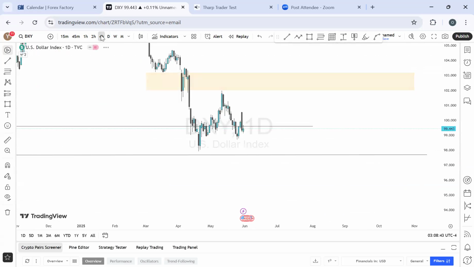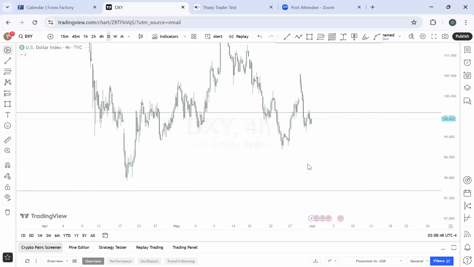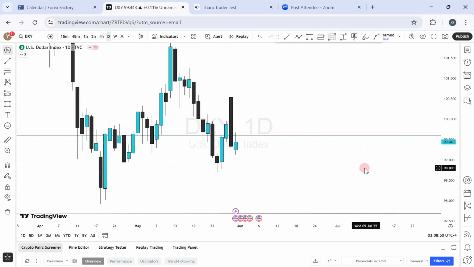Let's see what we have on the 4 hour time frame. Looking at it, is there a possibility of us seeing a favorable gap at any price level?